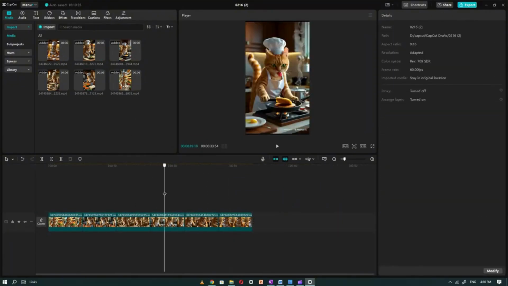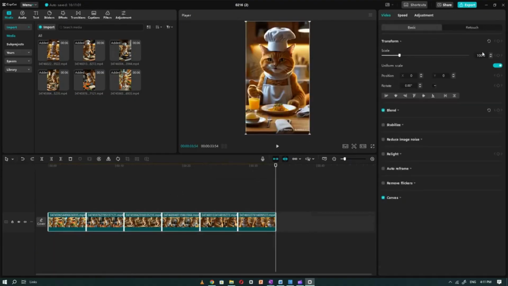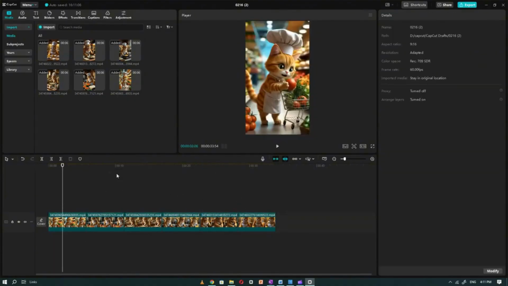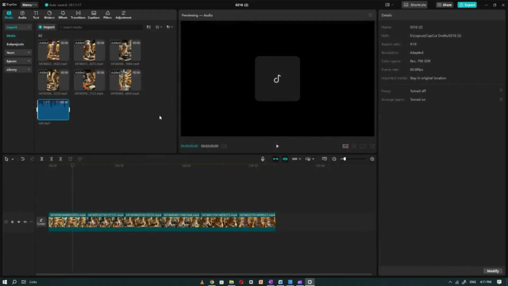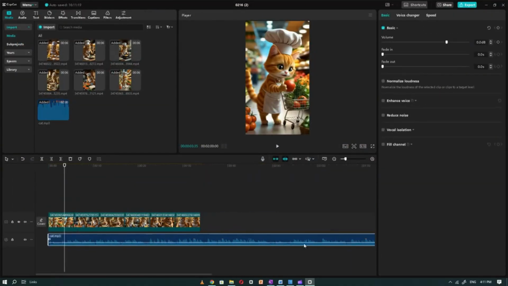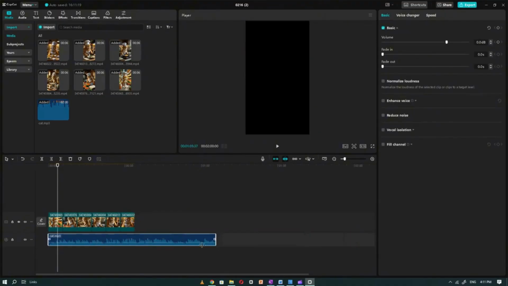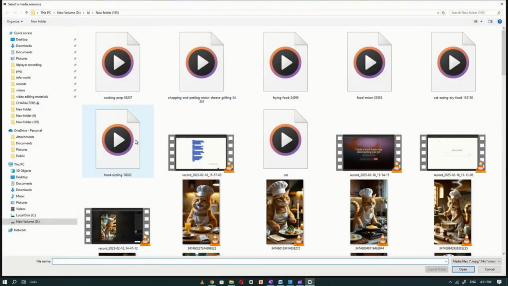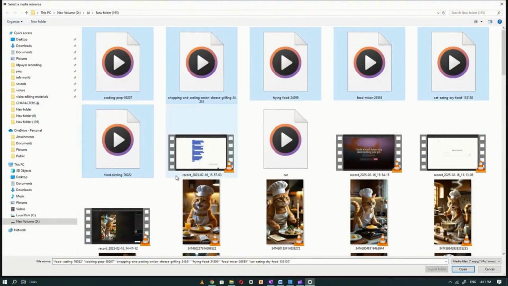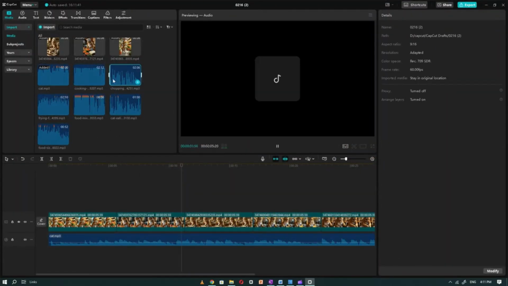Once you are done, arrange the videos accordingly starting from the cat at the grocery store, add the music you have downloaded from Suno AI, also add sound effects to enhance the storytelling. For the scene where the cat is frying food, add a seasoning sound to make it effective and real. For the scene where the cat is chopping and cutting, add the chopping sound to match the effect. Drag and place each sound effect in the required place to make it more effective.